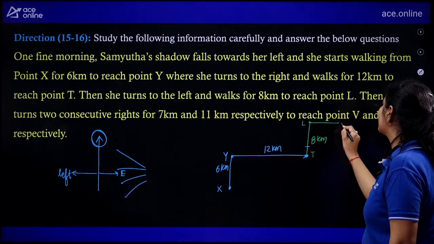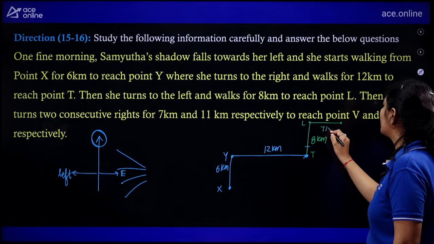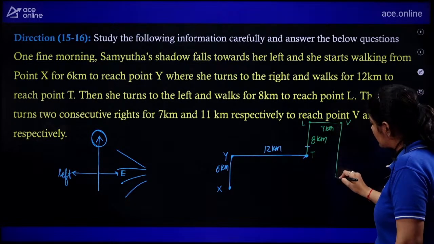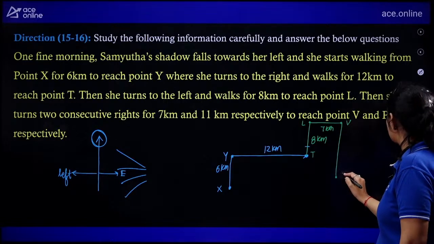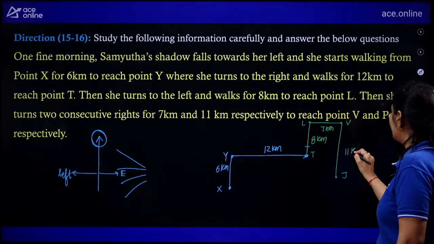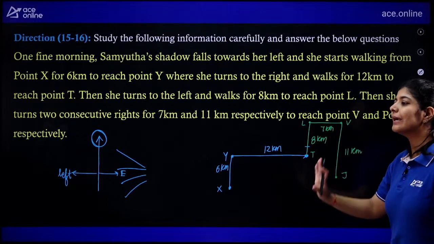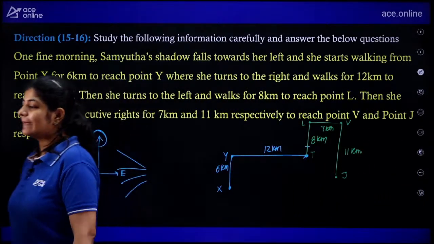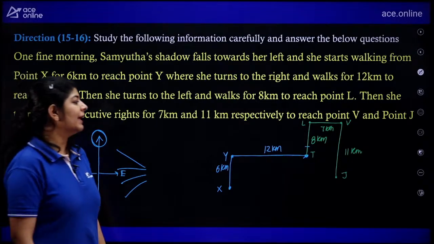That right means this distance of 7 kilometers to reach point V, and then this of 11 kilometers to reach point J. This is the complete arrangement that we are having.